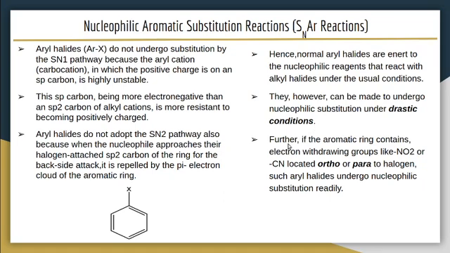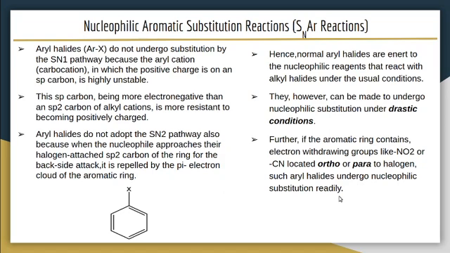Then further, if the aromatic ring contains electron withdrawing groups like NO2 or CN located ortho or para to the halogen, such aryl halides undergo nucleophilic substitution reactions readily.